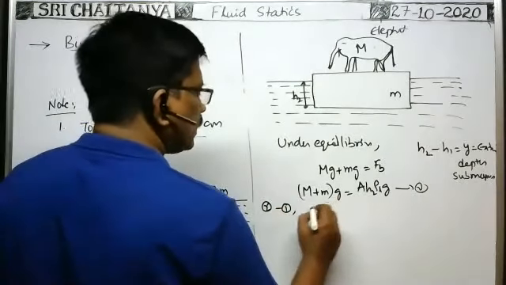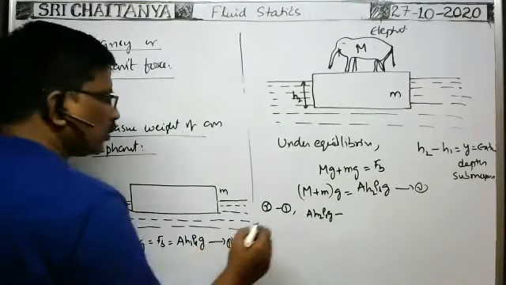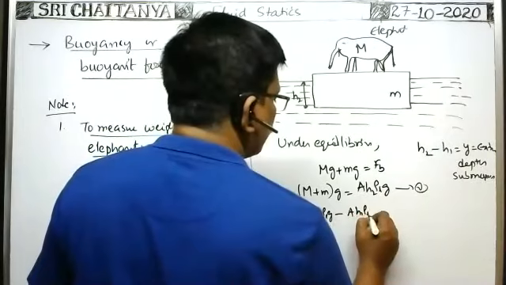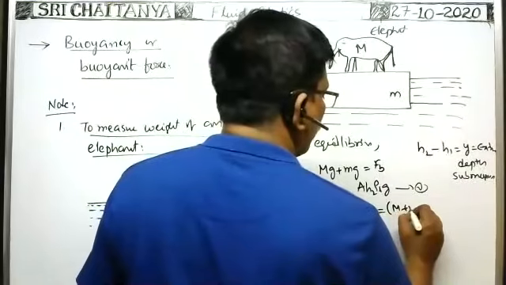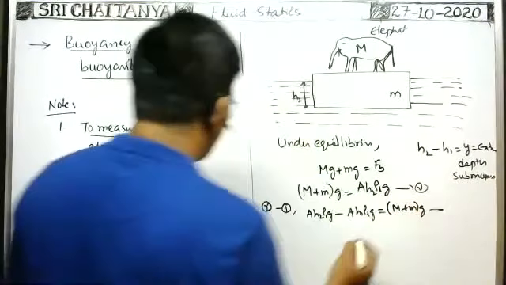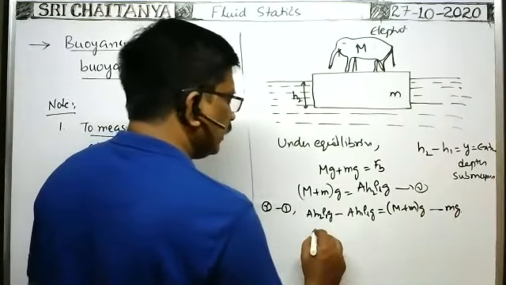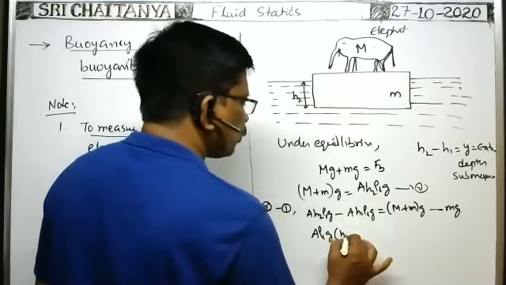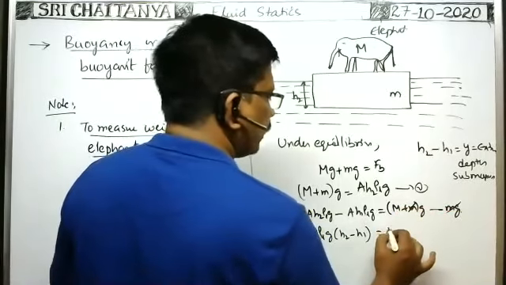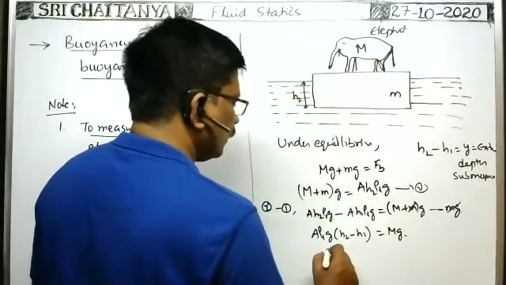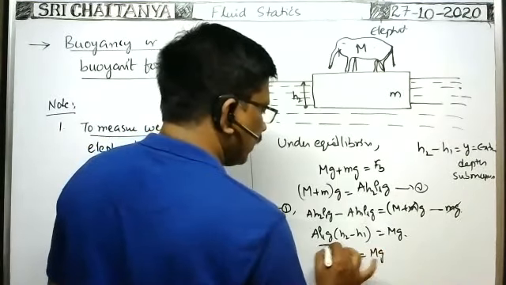2 minus 1. 2 means this one, A H2 rho L g, minus here A H1 rho L g. A H2 rho L g means this one, capital M plus small m into g, minus A H1 rho L g means small mg. Therefore A rho L g of H2 minus H1 is equal to small mg cancels, then capital M into g. So A rho L Y can be written as Y equal to M into Z. This is a very, very important formula.